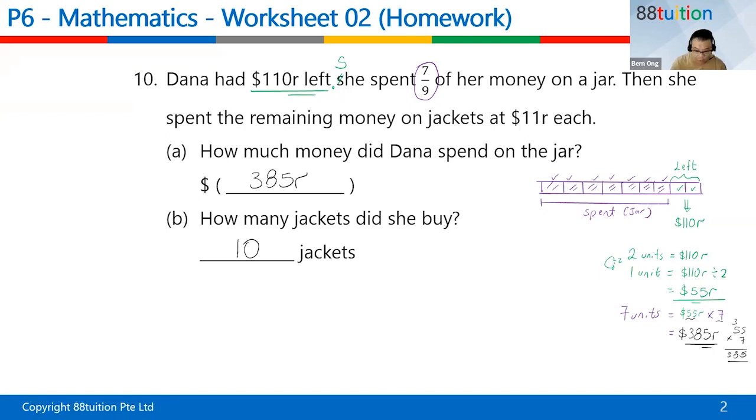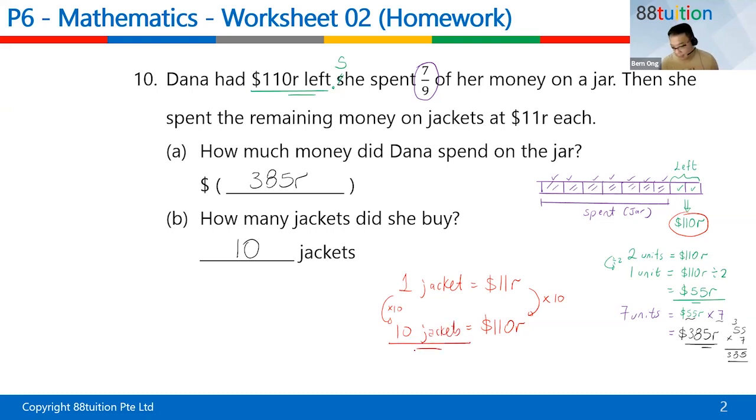She spent the remaining money on jackets at $11 each. Can you see something? So one jacket is equal to $11. She got how much left? She got $110 left, right? So from here, how to get to here? Times 10, right, because you put a 0 at the back. So down here, just times 10. So who says mathematics is difficult? It's not. So stop scaring yourself, children.